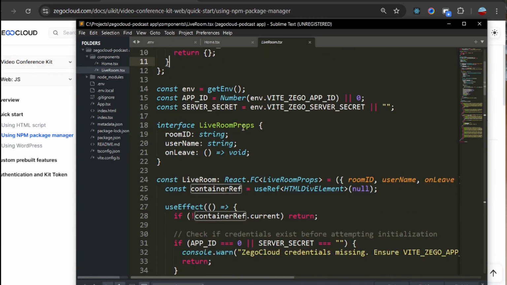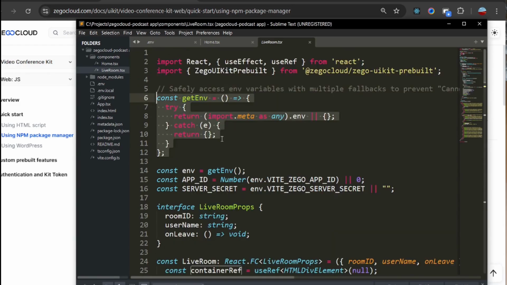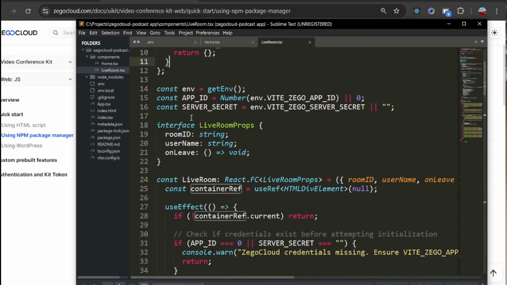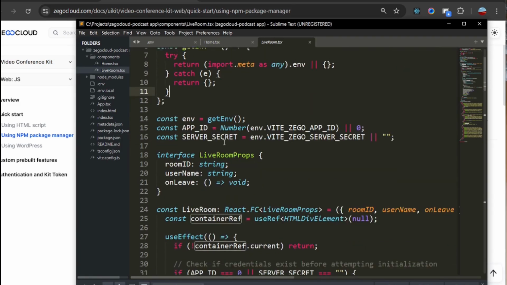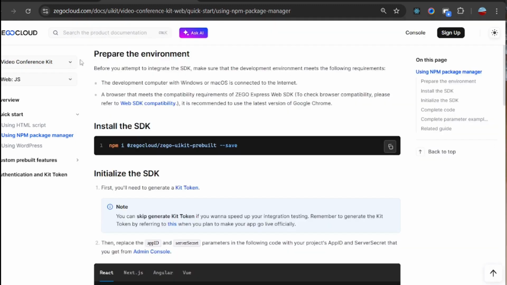I have this function which safely accesses environment variables with multiple fallbacks to prevent crashing the app or any issue. So we call it here, and then we have an app ID to initialize, and we are getting the value from the .env file, which is called the VITE app ID.